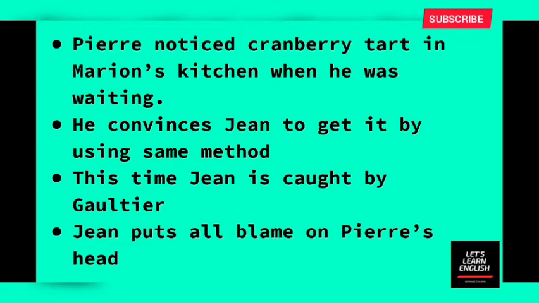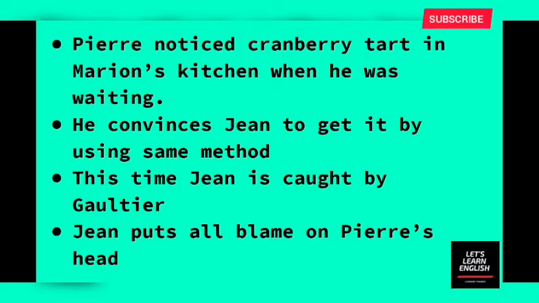Cranberry is a small red acid berry which is used in cooking. So he has seen a cranberry tart which was kept on the shelf of Gaultier's kitchen. Pierre is tempting Jean by telling about this cranberry tart. Then he somehow convinces Jean to fetch that cranberry tart also by using the same formula they have used for getting the eel pie.